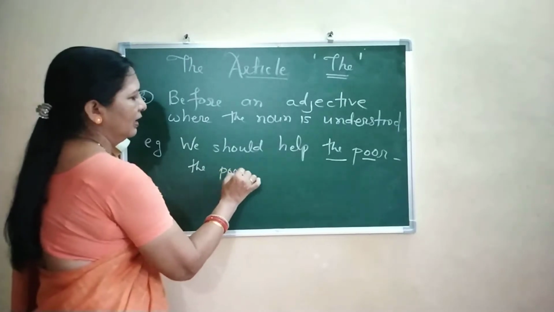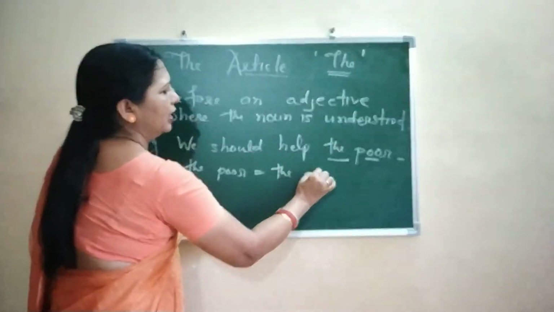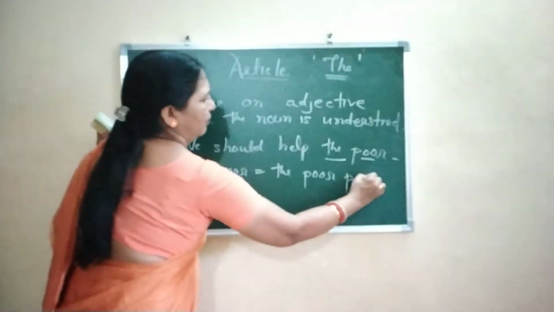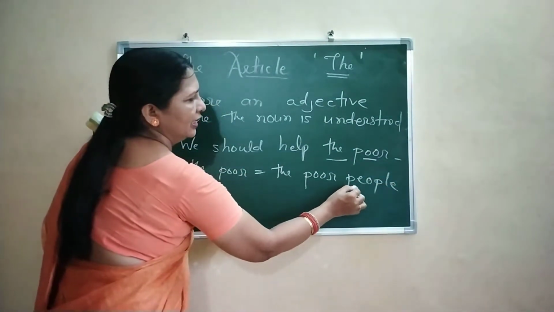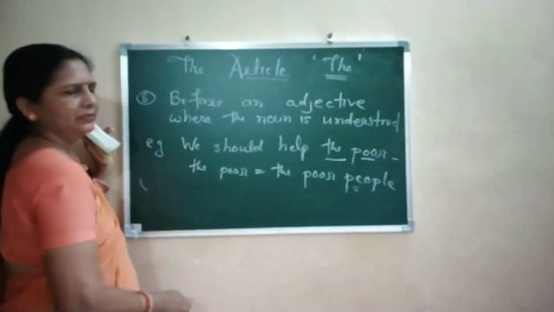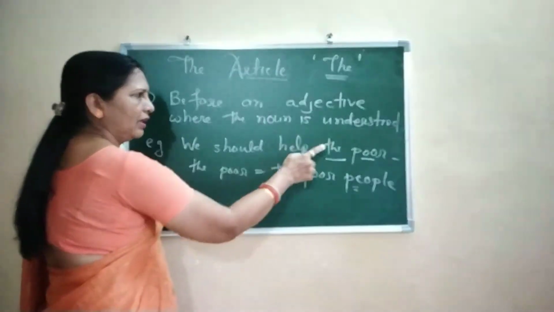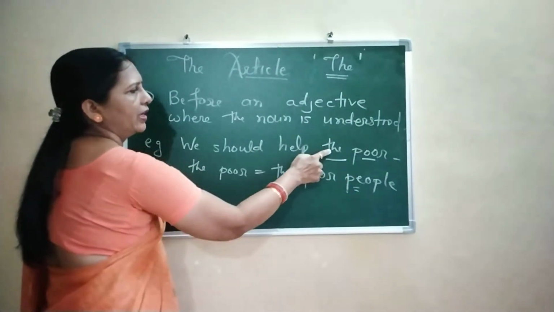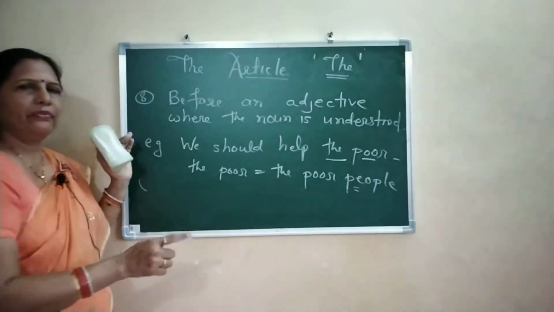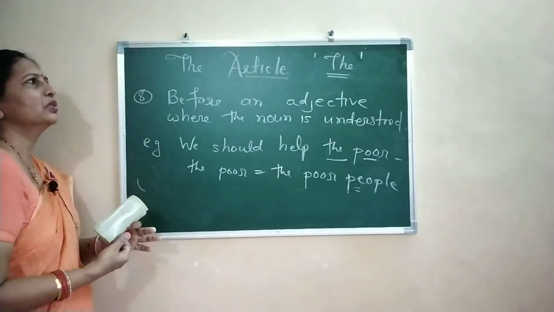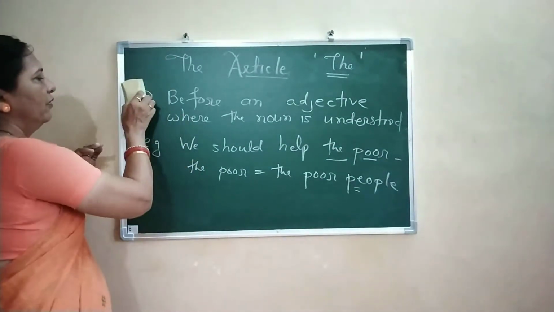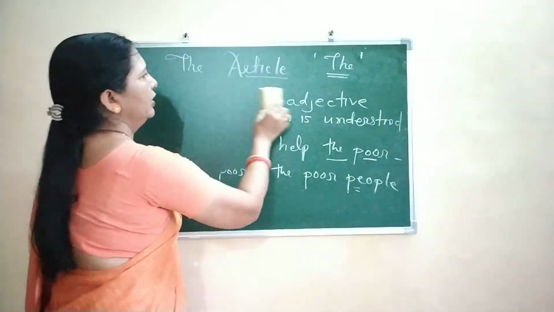The poor means the poor people. हा people शब्द इथे लिहिलेला नाही. It is understood. So where the noun is understood before an adjective, we use the. So these are the 8 cases where the is used.